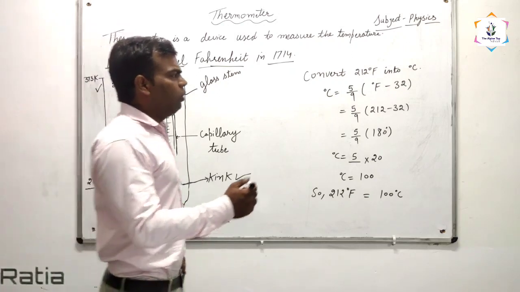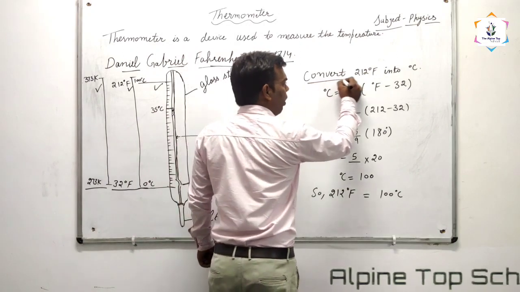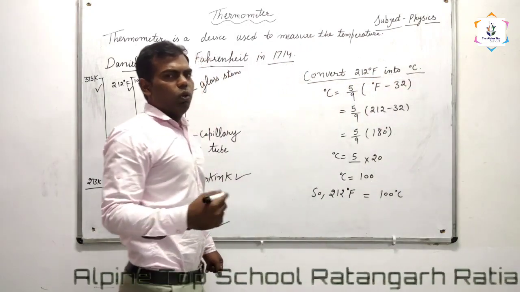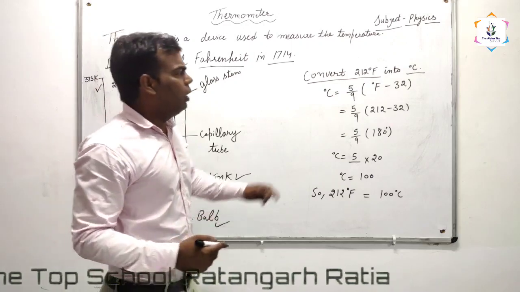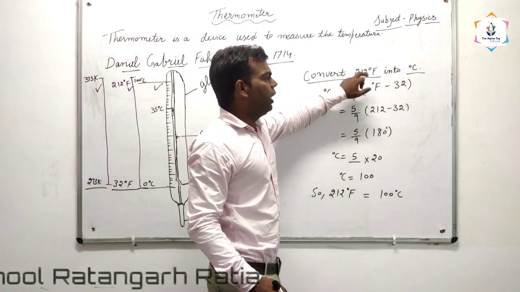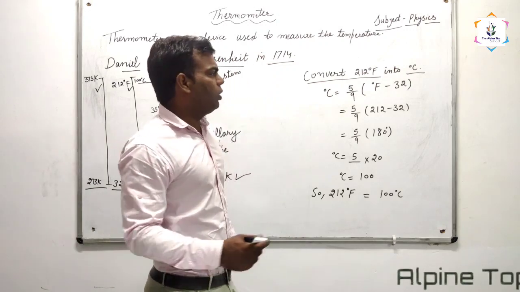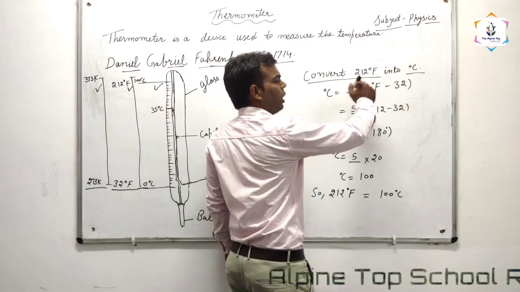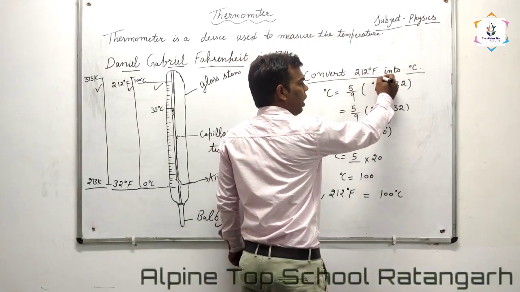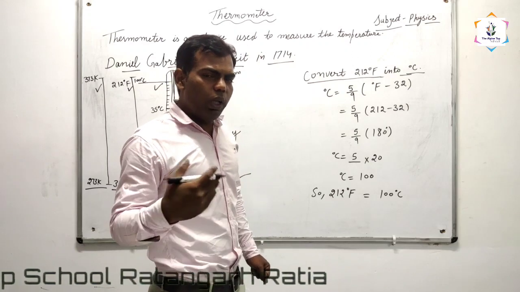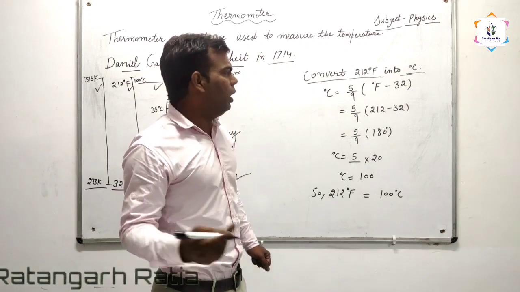We will convert 212 degree Fahrenheit into degree Celsius. There are three formulas, which are given in the book also. To convert degree Fahrenheit into degree Celsius, what is the formula?